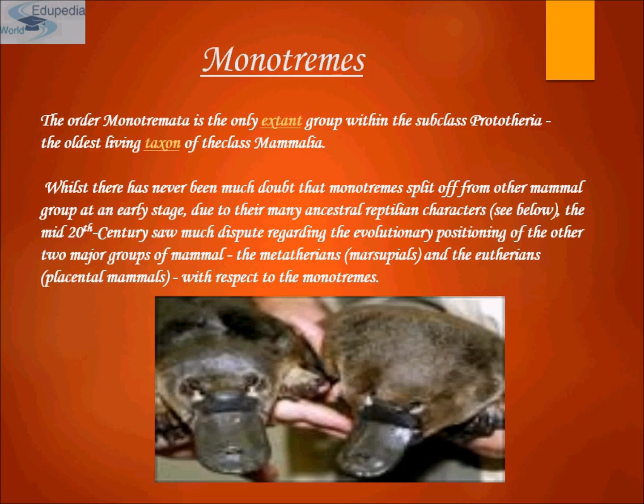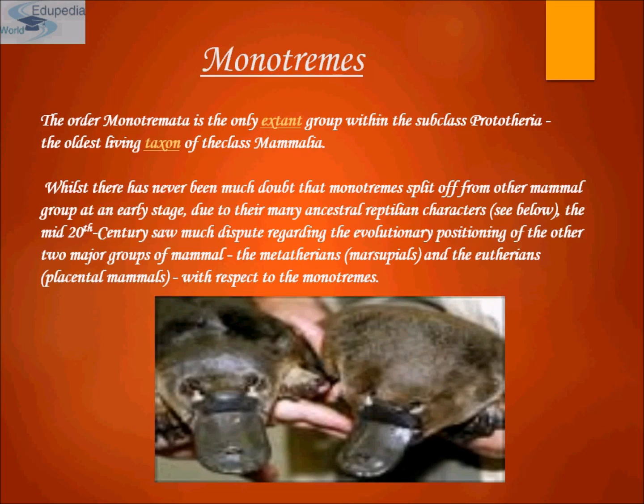Okay, so there has never been much doubt that monotremes split off from the other mammal groups at an early stage due to their many ancestral reptilian characters. As you can see, in the mid 20th century, there was much dispute regarding the evolutionary positioning of the other two major groups of the Mammalia. One is Metatherian, which are commonly known as Marsupials, and the Eutherian, which are commonly known as Placental Mammals, with respect to the monotremes.